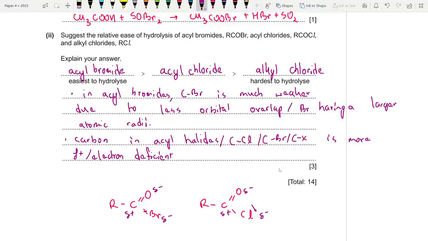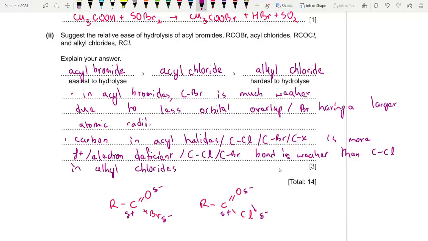Or you could say that the C-Cl or C-X or C-Br bond is weaker than C-Cl in alkyl chlorides. But why is that?